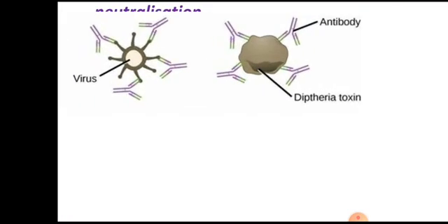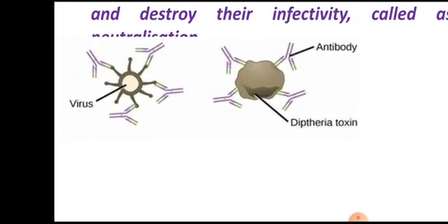Here you can see in the diagram, a virus is being bound by antibodies around it, so now this virus doesn't have sites for its binding to the different host cells. This is how the virus is neutralized.